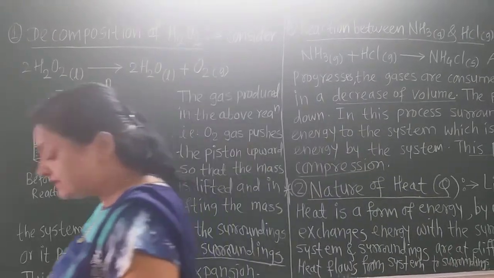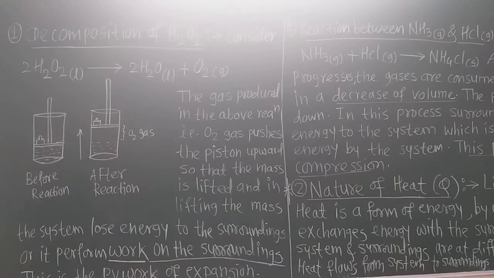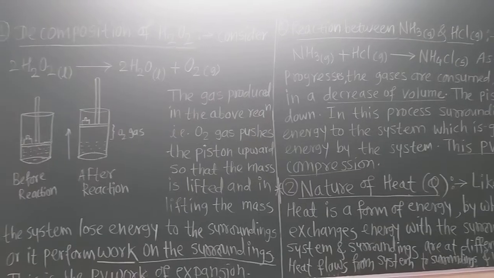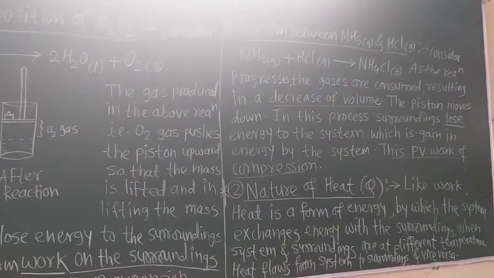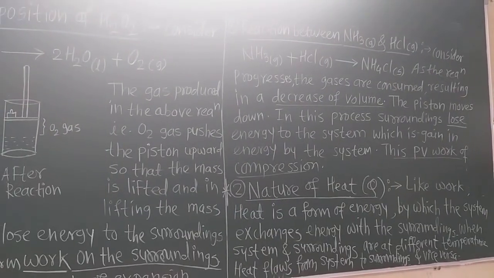Now let us learn the second reaction, in which there is also PV type of work, but this work is the work of compression. Now see what happens here.